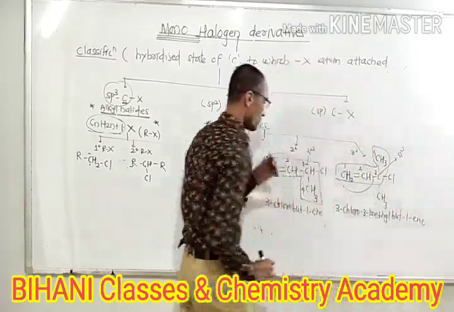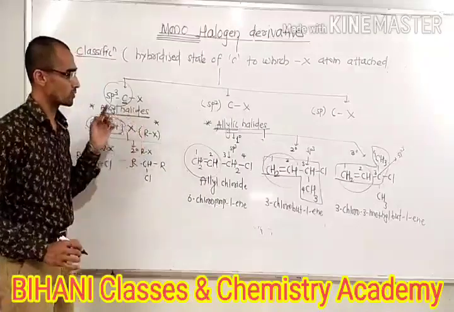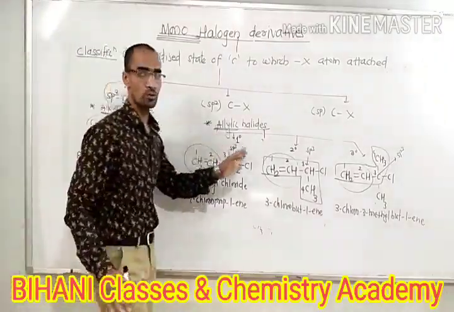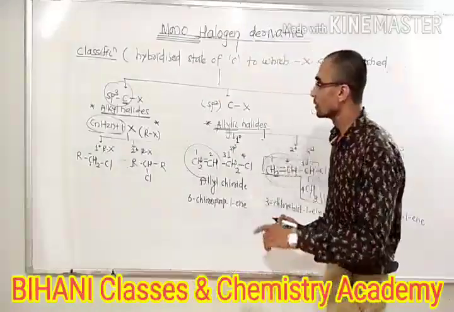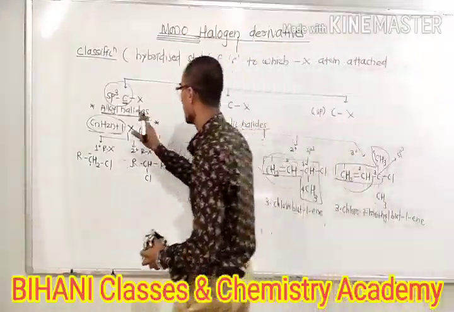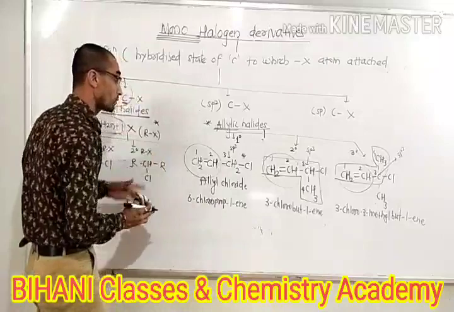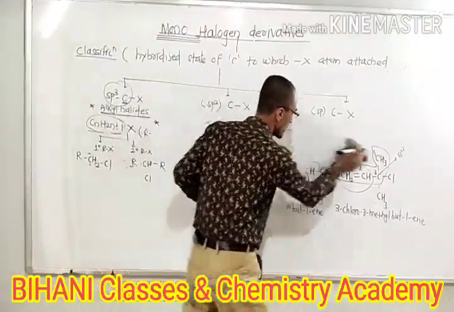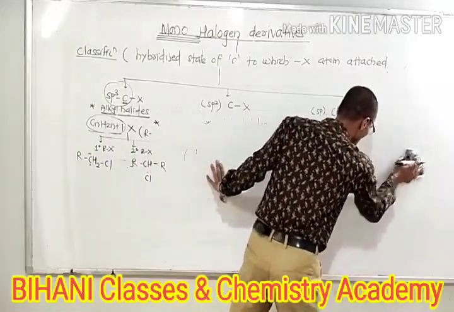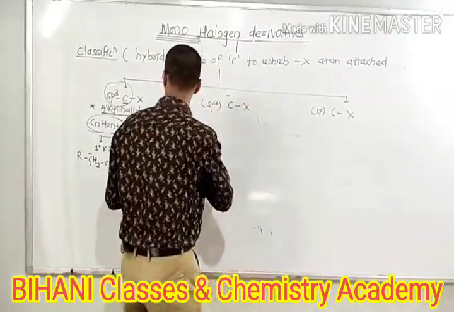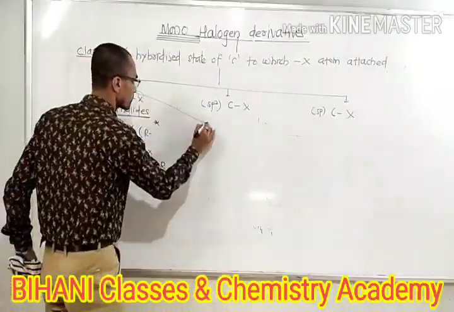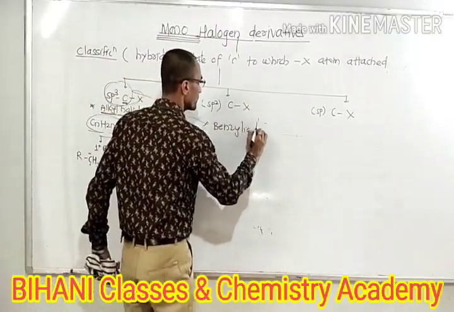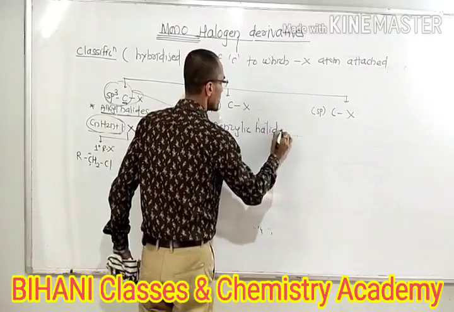So this is the classification of allylic halides: primary, secondary, and tertiary. First we have to study the alkene halide, then the allylic halides. The third thing remaining is the benzylic halides. Benzylic means the halogen atom attaches to an sp3 carbon. We have to study the sp3 carbon. Benzylic halides. So what is a benzylic halide?